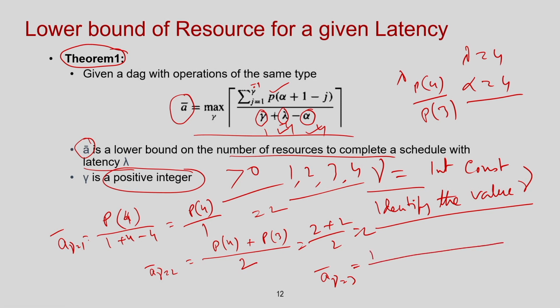So, when gamma equal to 1, I know it is P 4, when I put gamma equal to 2 in this equation, it is P 3, and if I put gamma equal to 3, it is alpha minus 2, which is 4 minus 2, P 2, right, and here this gamma is always 3. So, it is basically the average of the number of nodes having level 4 plus number of nodes having level 3 plus number of nodes having level 2, by 3. Okay. So, this is basically identifying all such values, and then you try to find out the maximum value of gamma. I am going to consider that gamma for which this expression has the maximum value.